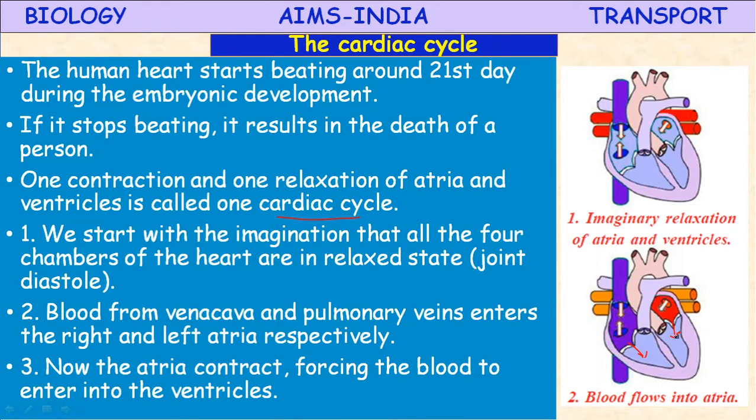The right auricle and right ventricle are guarded by tricuspid valve. Through tricuspid valve, the blood from right auricle enters into the right ventricle. At the same time, when the left auricle contracts, the blood from left auricle enters into the left ventricle through mitral valve or bicuspid valve.